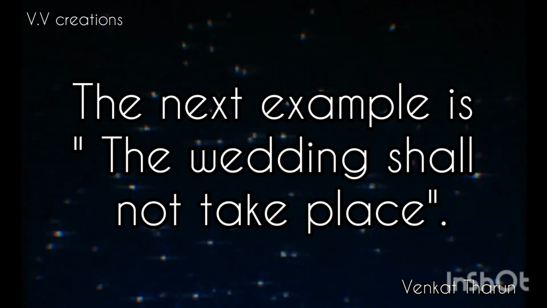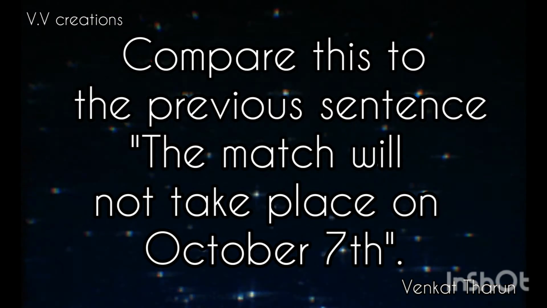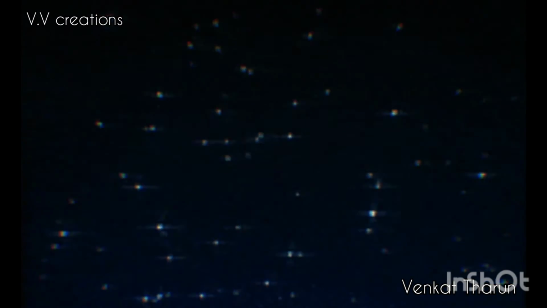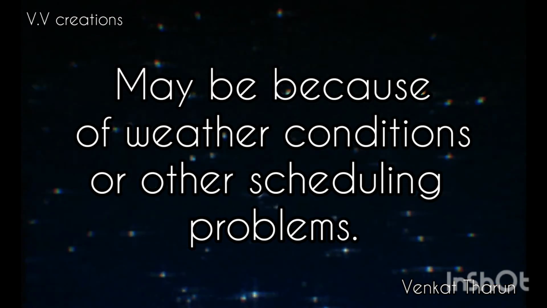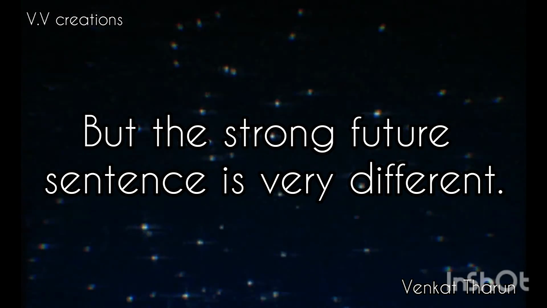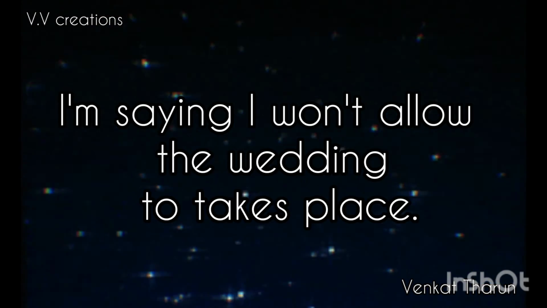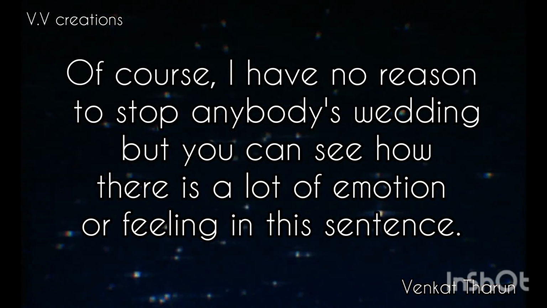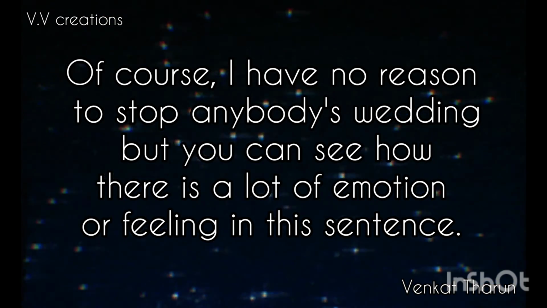The next example is the wedding shall not take place. Compare this to the previous sentence. The match will not take place on October 7th. Why? Maybe because of weather conditions or other scheduling problems. But the strong future sentence is very different. When I say the wedding shall not take place, I am saying I won't allow the wedding to take place. I will stop the wedding. Of course, I have no reason to stop anybody's wedding, but you can see how there is a lot of emotion or feeling in this sentence.